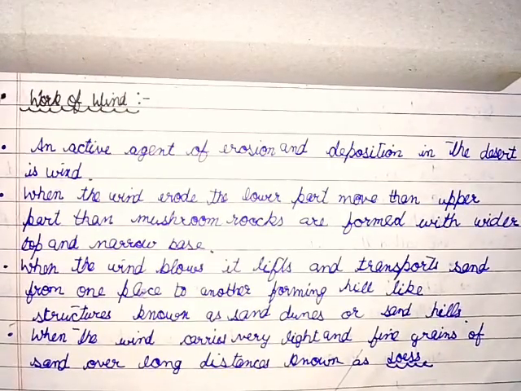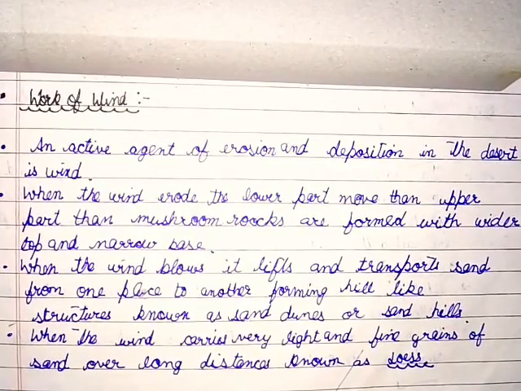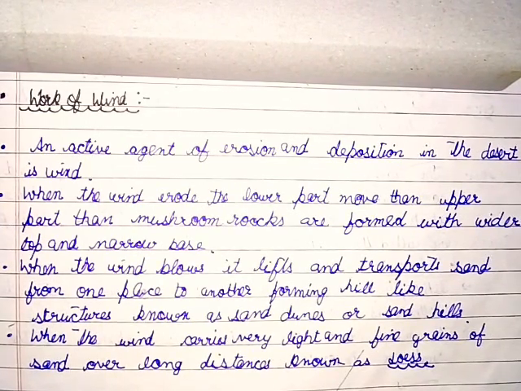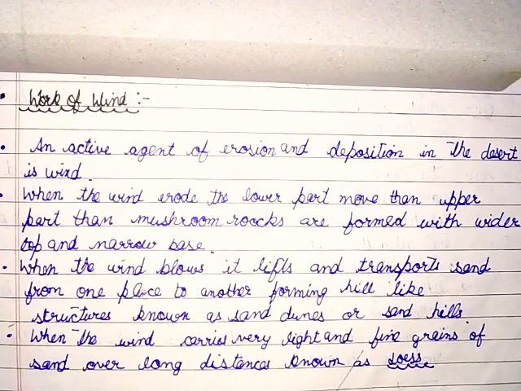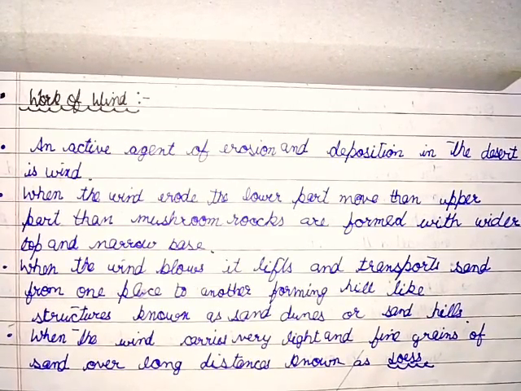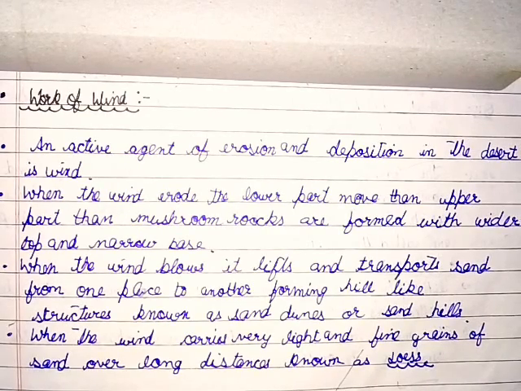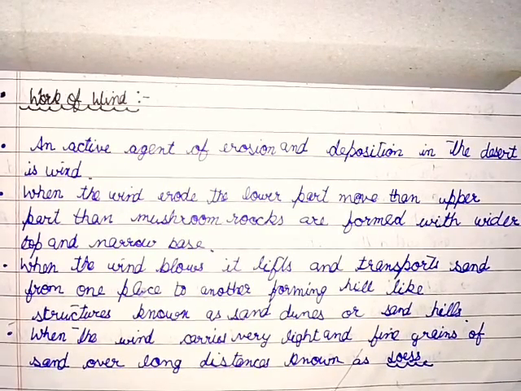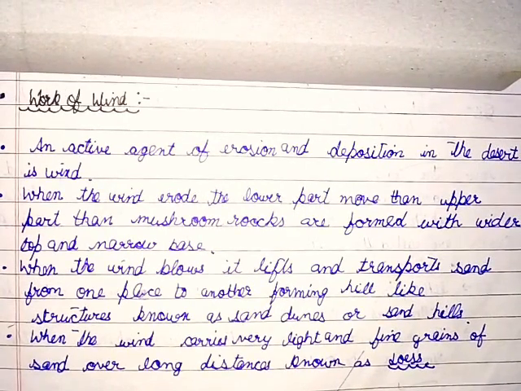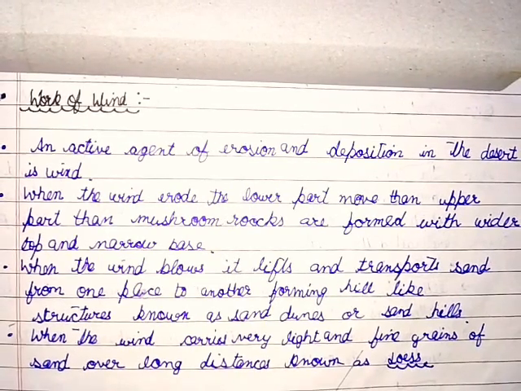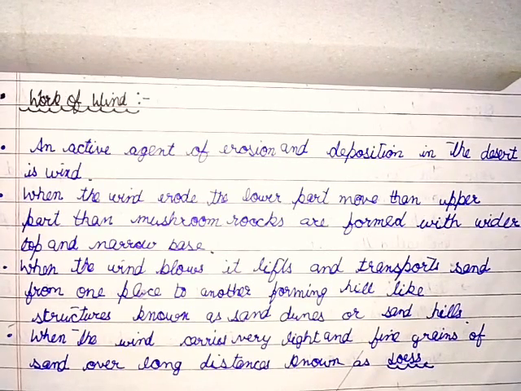Answer number 10. Work of wind. An active agent of erosion and deposition in the desert is wind. When the wind erodes the lower part more than the upper part, mushroom rocks are formed with a wider top and narrow base. When the wind blows, it lifts and transports sand from one place to another, forming hill-like structures known as sand dunes or sand hills.